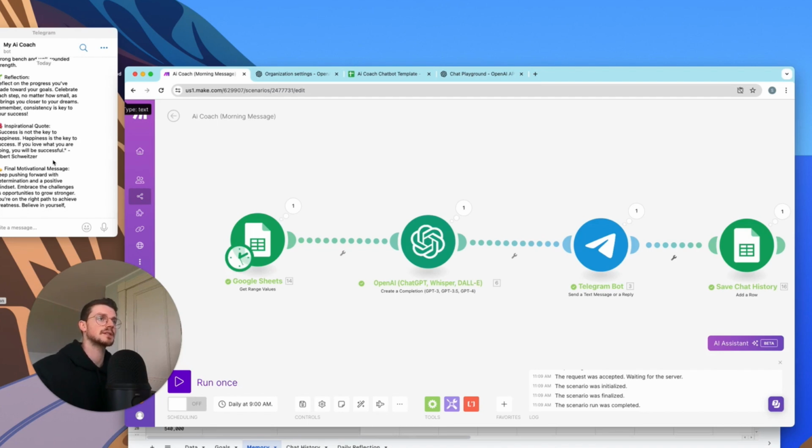Inspirational quote: Success is not the key to happiness. Happiness is the key to success. If you love what you are doing, you will be successful. Albert something, I don't know how to say the last name.